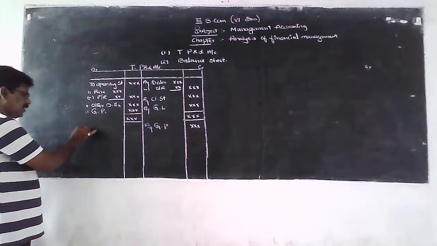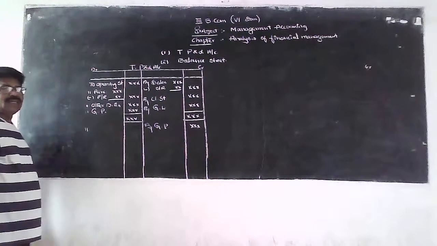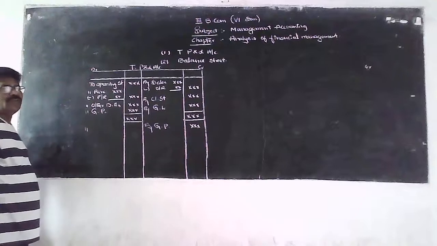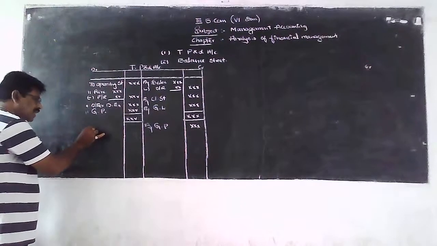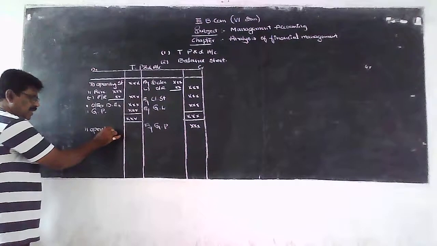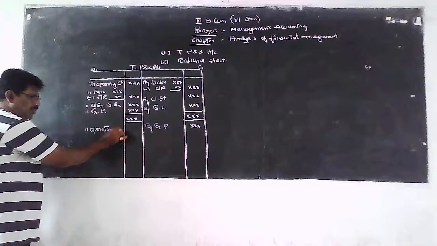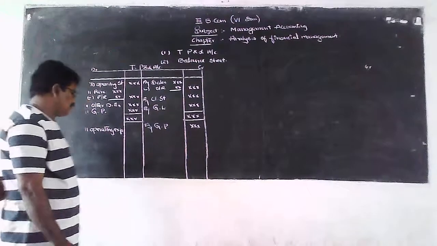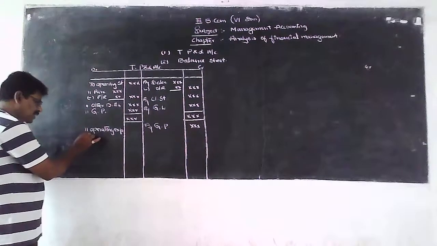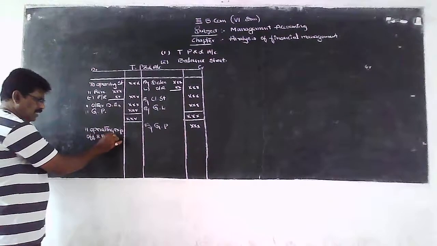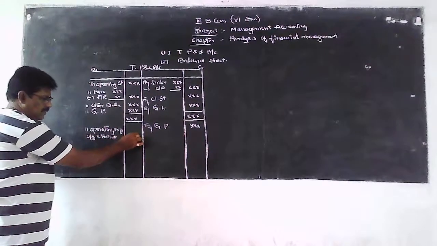After recording the resulting amount of the trading account, operating expenses are recorded on the debit side of the P&L account. Operating expenses means office and administration expenses, selling and distribution expenses.